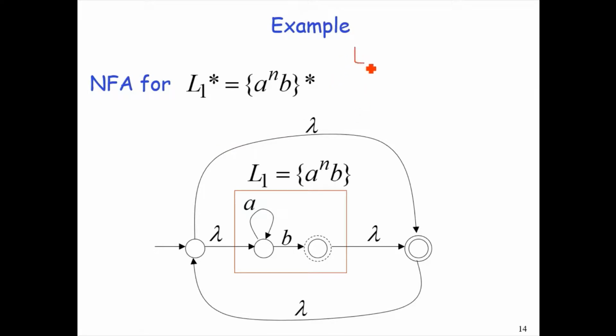As here the language L1 was a^n b, the star operation would be the star on a^n b, that would also include lambda, epsilon, or the empty null string.